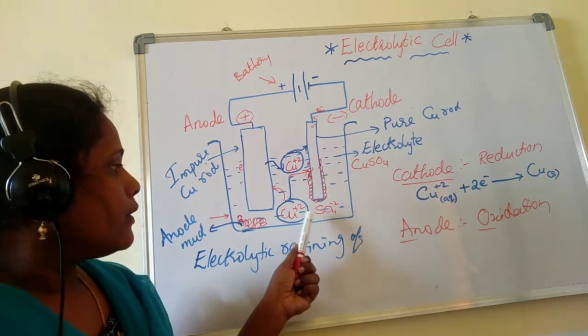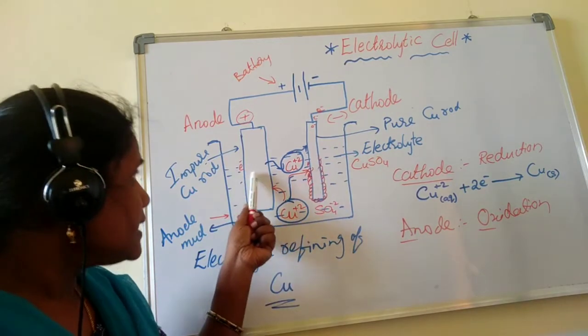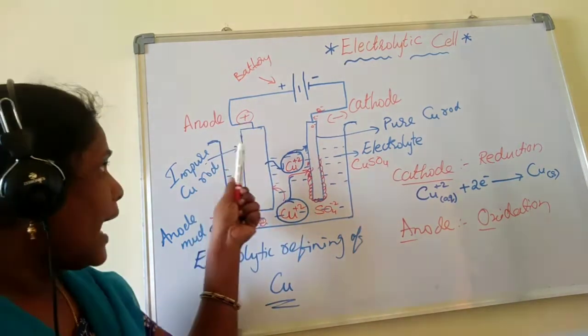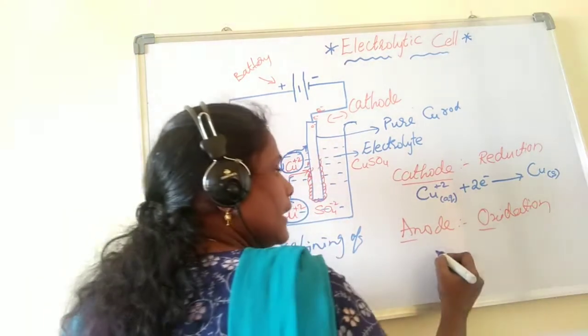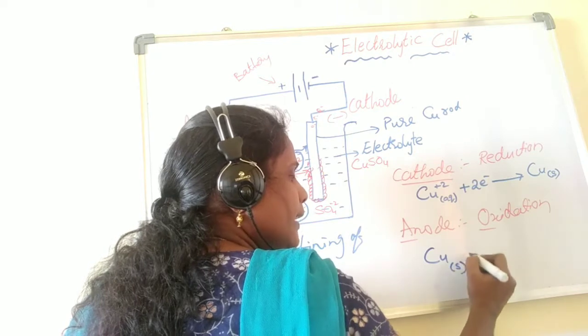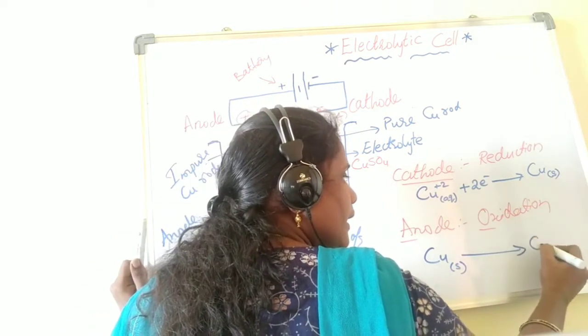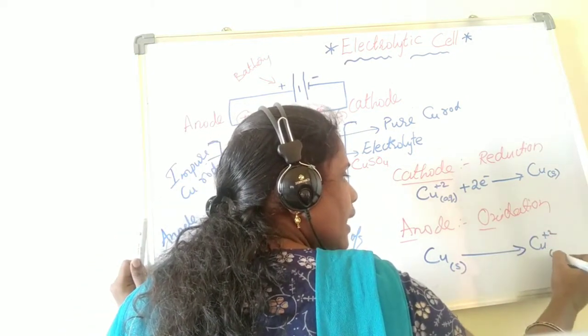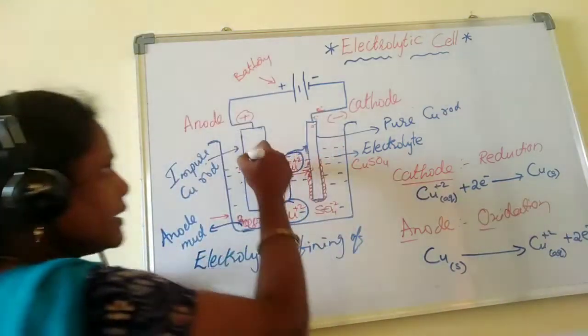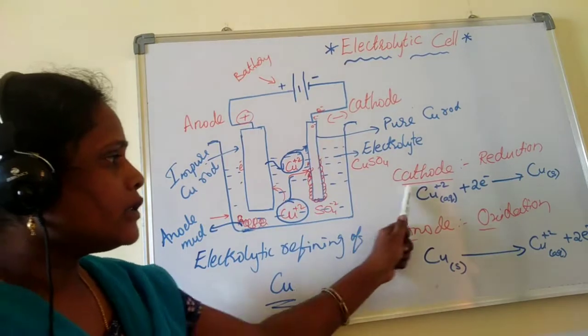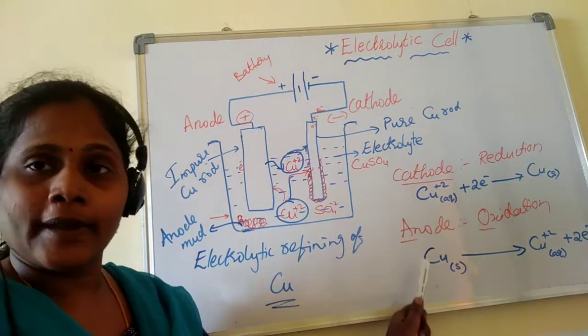And here in this reaction, the anode which is having the copper rod, copper solid, is dissolving into copper 2+ ions in aqueous form and leaving 2 electrons, isn't it? See here, just opposite reactions are happening.